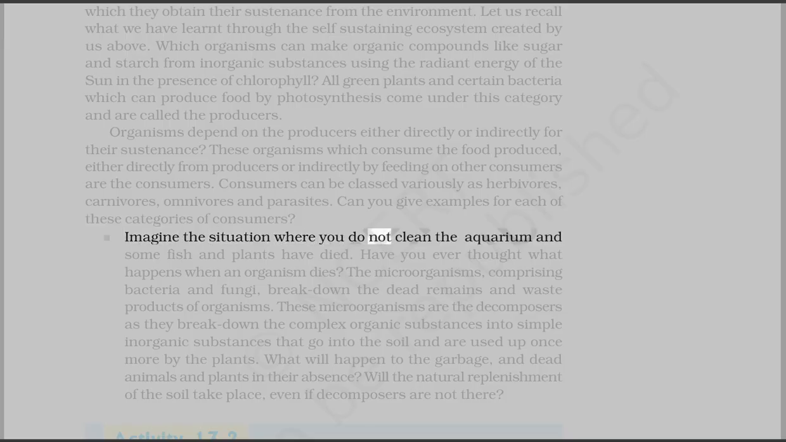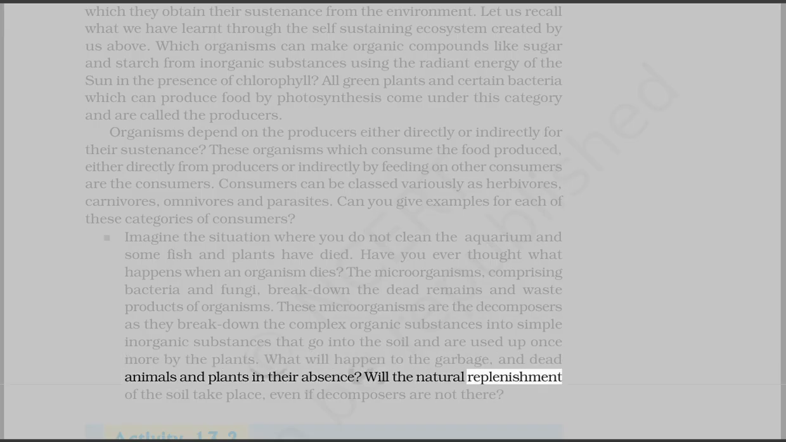Imagine the situation where you do not clean the aquarium and some fish and plants have died. Have you ever thought what happens when an organism dies? The microorganisms, comprising bacteria and fungi, break down the dead remains and waste products of organisms. These microorganisms are the decomposers as they break down the complex organic substances into simple inorganic substances that go into the soil and are used up once more by the plants. What will happen to the garbage and dead animals and plants in their absence? Will the natural replenishment of the soil take place, even if decomposers are not there?